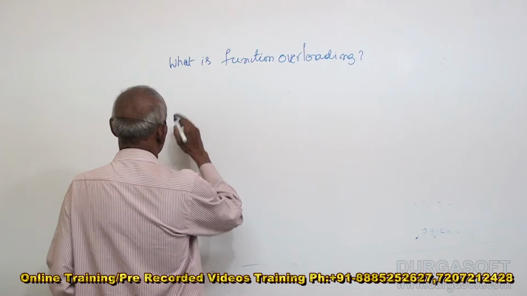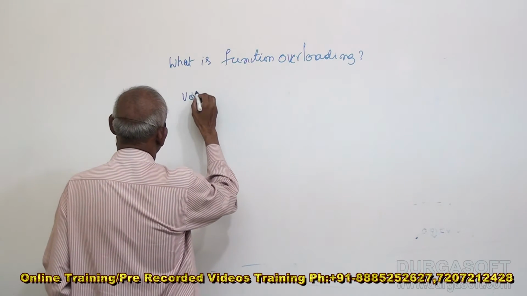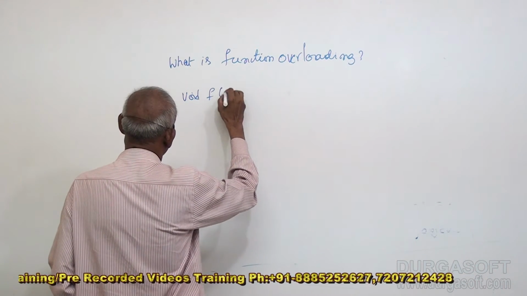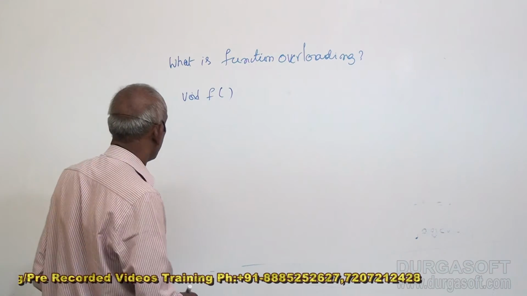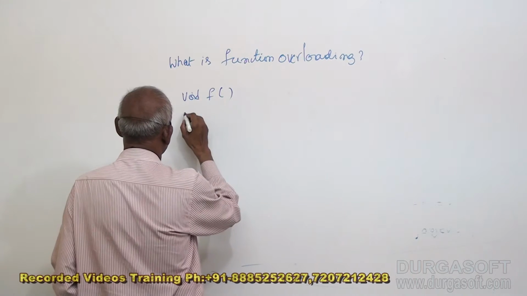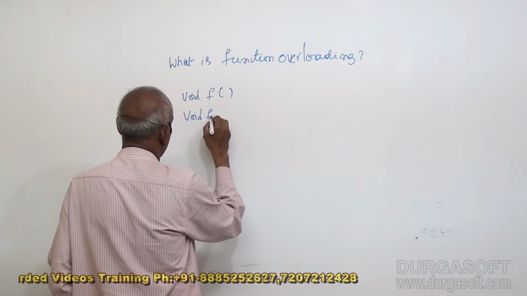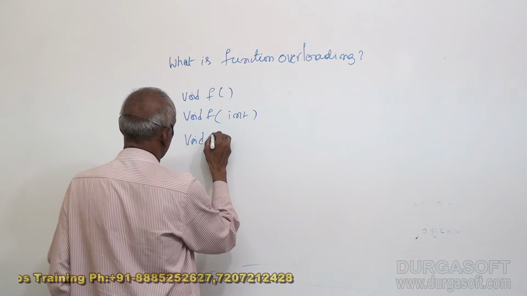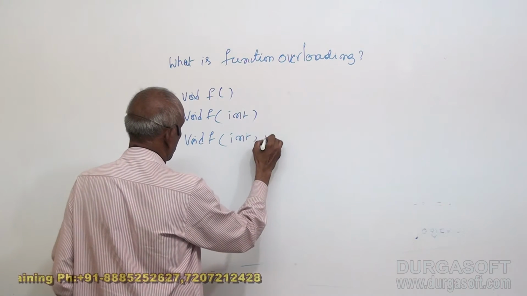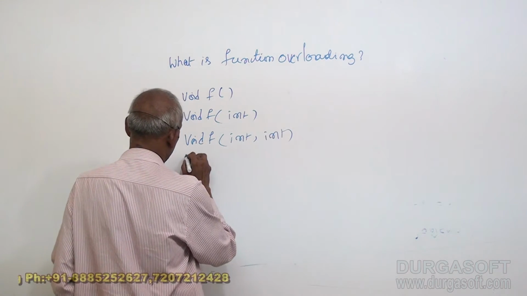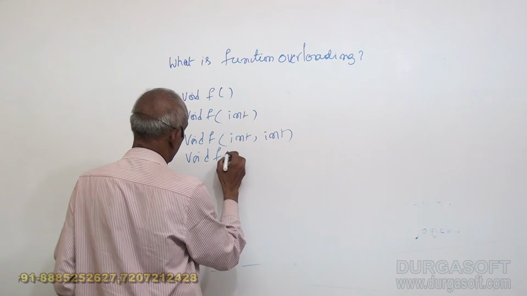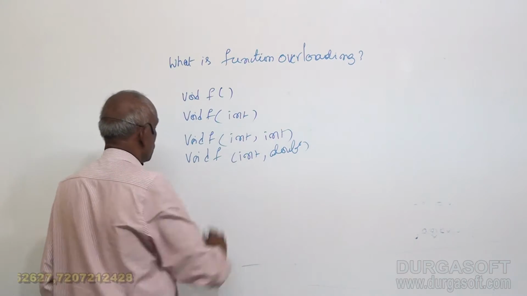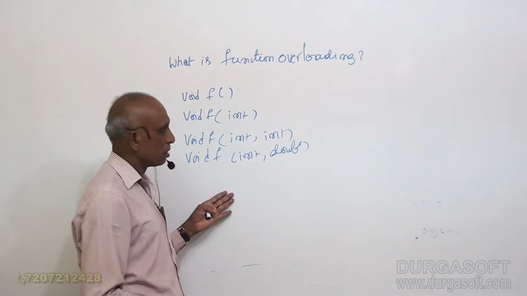So, suppose I have a function void f(), and another function void f(int), and another function void f(int, int), or void f(int, double). The function name is the same, f only, but the arguments are different.